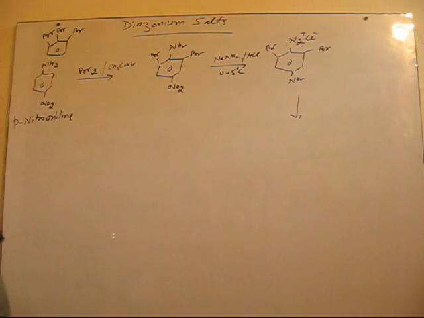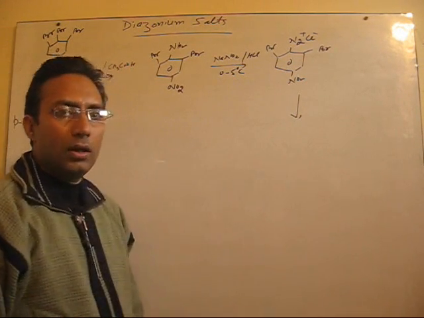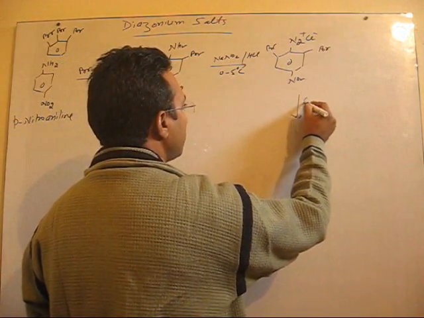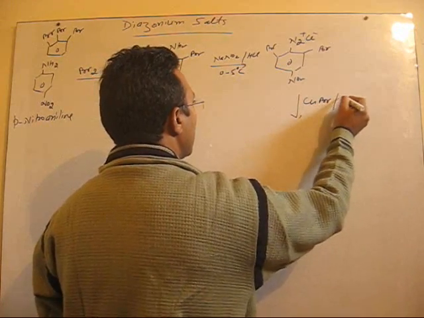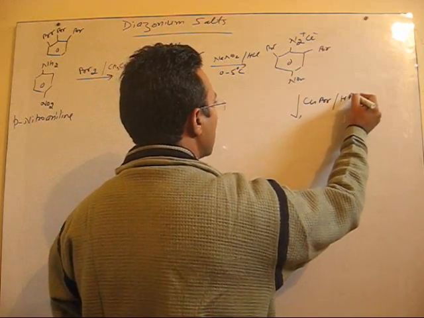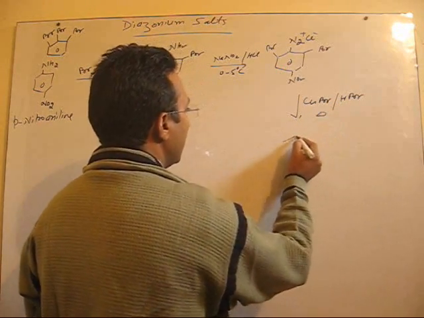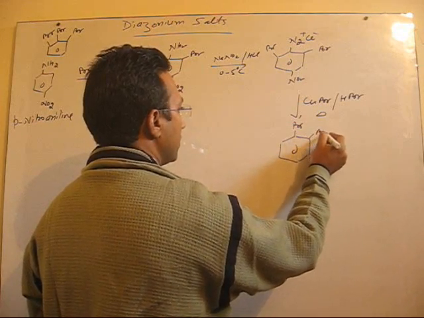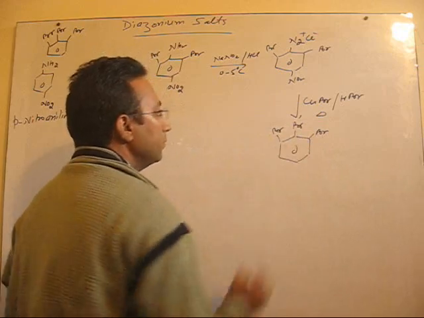Now we require Br at that position, so we can take up the Sandmeyer reaction, in which we can use CuBr, cuprous bromide, in the presence of HBr. We heat it, and we have got Br here, that is the azo group is substituted by Br.